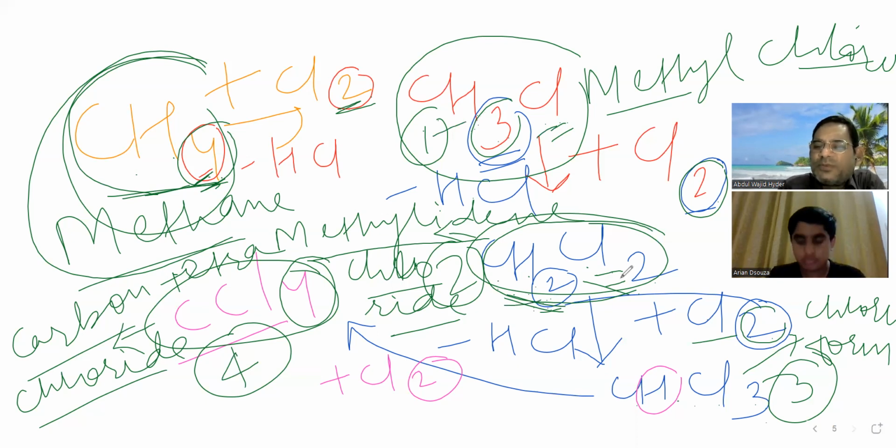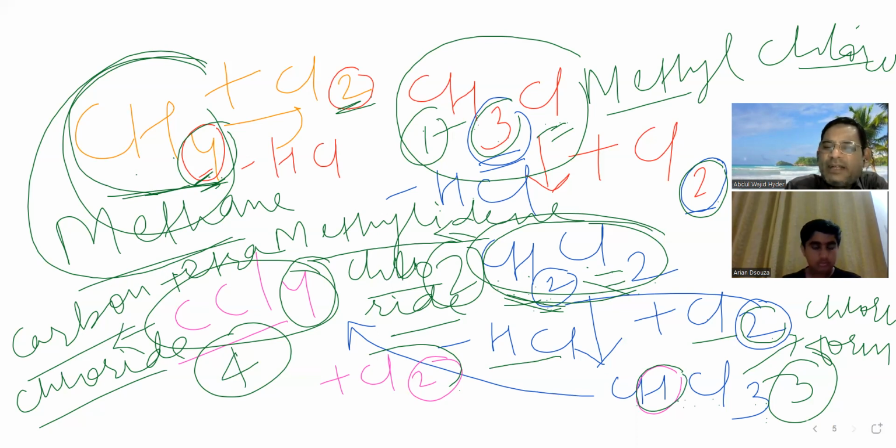And this CHCl3 is known as chloroform, trichloromethane. This chloroform further reacts with one more Cl2. Again one Cl will combine with this one H to form HCl, and in place of that H, one Cl will be added. So this will get converted into CCl4. What this CCl4 is? CCl4 is carbon tetrachloride.